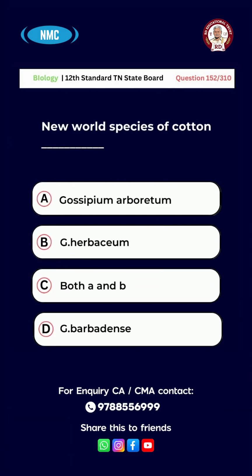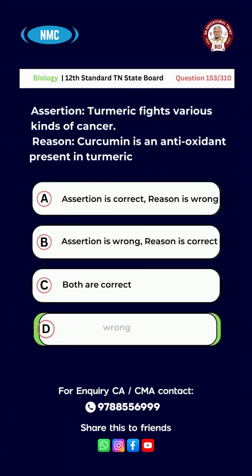Question number 152. New World species of cotton. Option A. Gossypium arboreum. B. G. herbaceum. C. Both A and B. D. G. barbadense. And the right answer for this question is option D. G. barbadense.